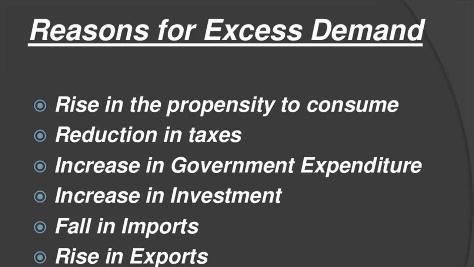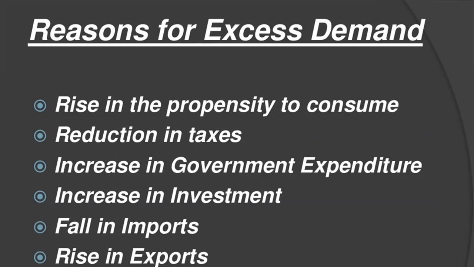There are so many factors regarding that. First is a rise in the propensity to consume. Excess demand may rise because of an increase in consumption expenditure due to a rise in the propensity to consume or a fall in the propensity to save. Next is reduction in taxes.